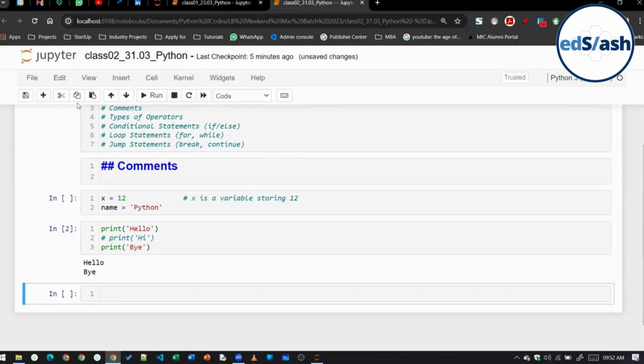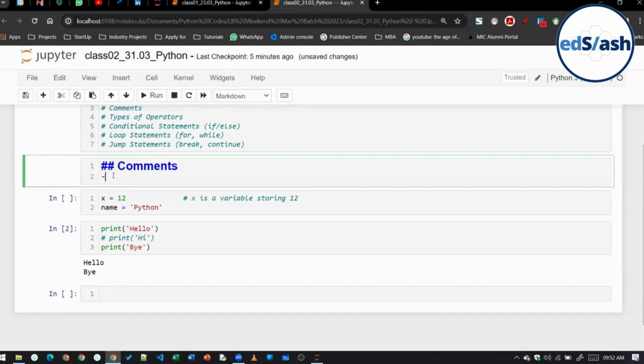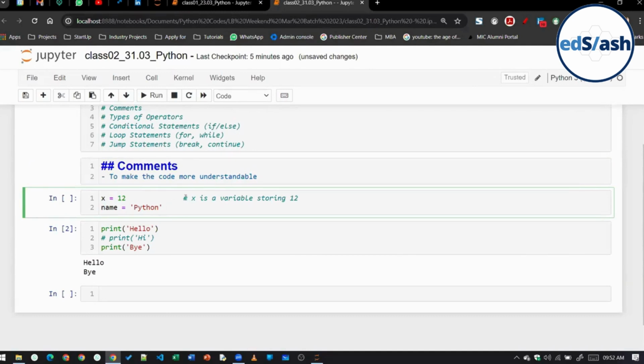Now there are multiple usages of comments. The first usage is to make the code more understandable. Here you can see I've written that x is the variable storing 12, so Rishabh will be able to understand the code better. Second reason,